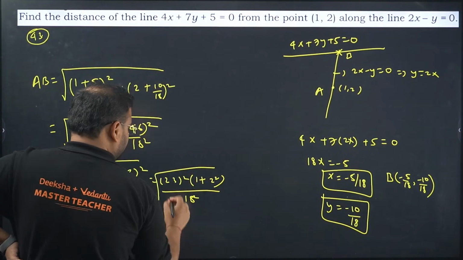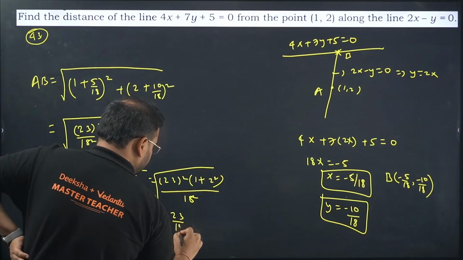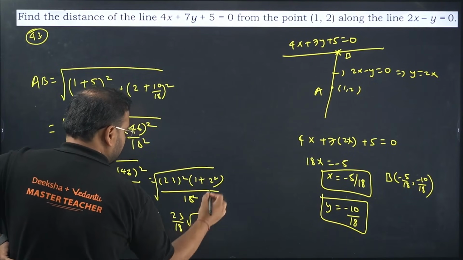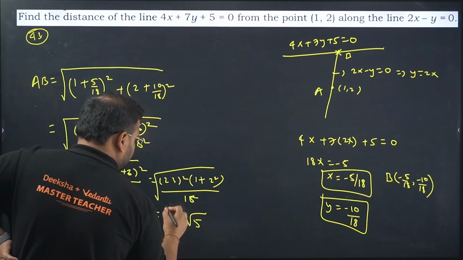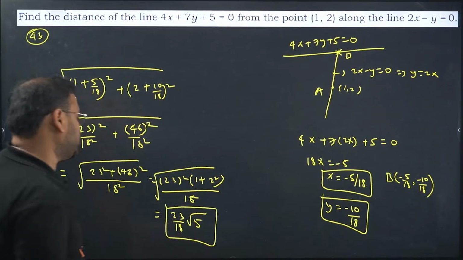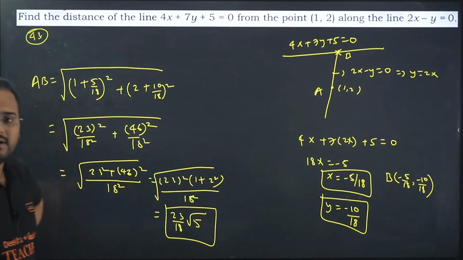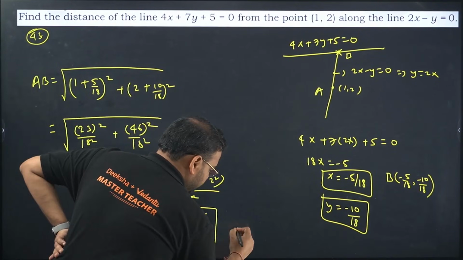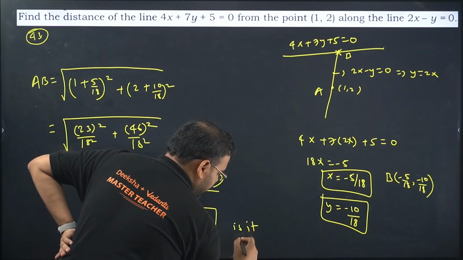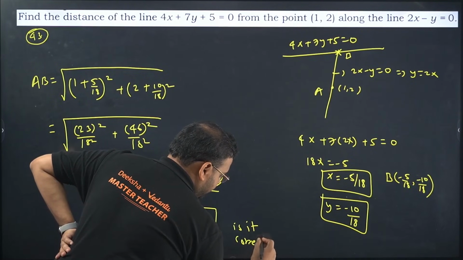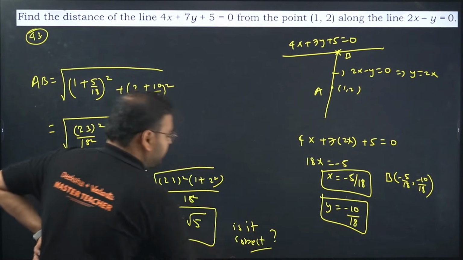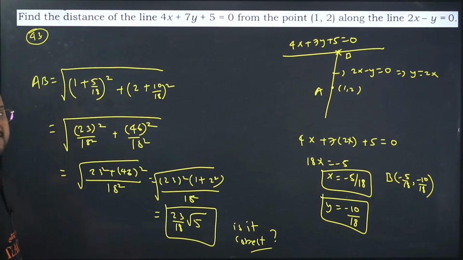So you get the value as 23 by 18 into, what is it? 4 plus 1 is 5. Guys, please cross check whether this answer is right or not. I'm not sure, but check this out. Is this correct? Let me know in the comment section. Okay, 43 is the answer, 23 by 18 root 5 or not?